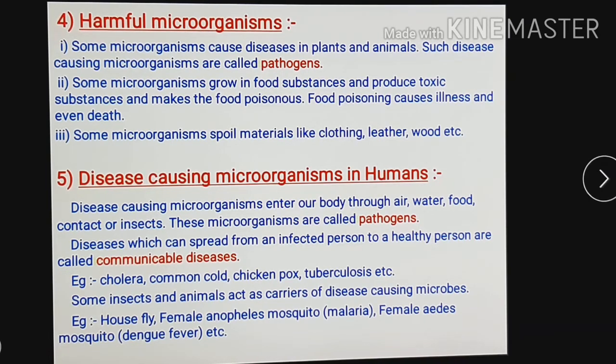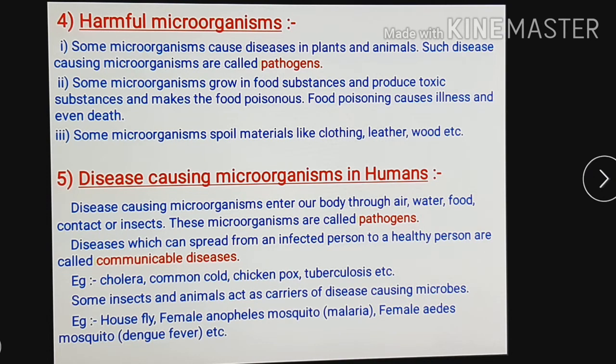So in this way these microorganisms make the food toxic or poisonous. In this way it is harmful. Some microorganisms spoil material like clothing, leather and wood. So not only food but also clothing, leather and wood get spoiled by these microorganisms, where our favorite cloth, leather or wood, when it gets attacked by microorganisms, can get damaged.